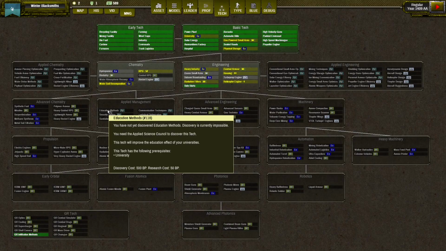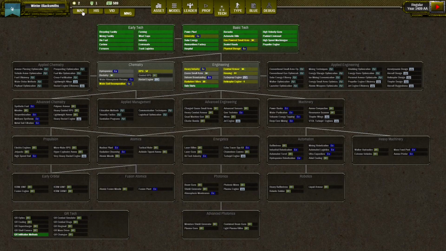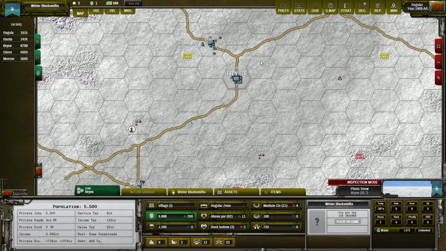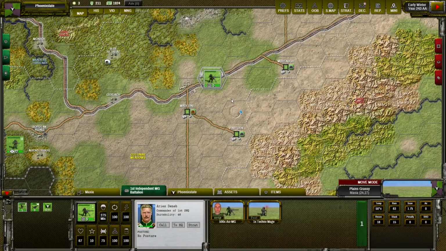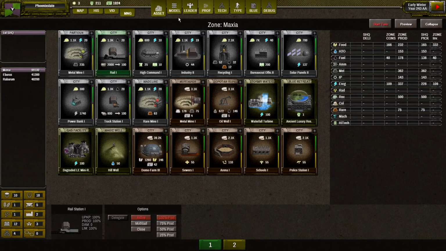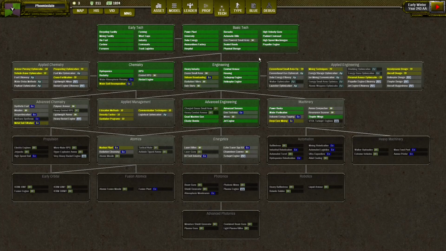So if I will increase the education methods to 10%, all education output will be increased also by 10%. We will see this when I will load different game save to visualize it better. So I loaded another game where I have more technologies. In this case, I have all quality of life buildings, so including university and Vidcom Broadcasting need to be researched. But here I have already some linear technologies for our quality of life, and let's check them in action.